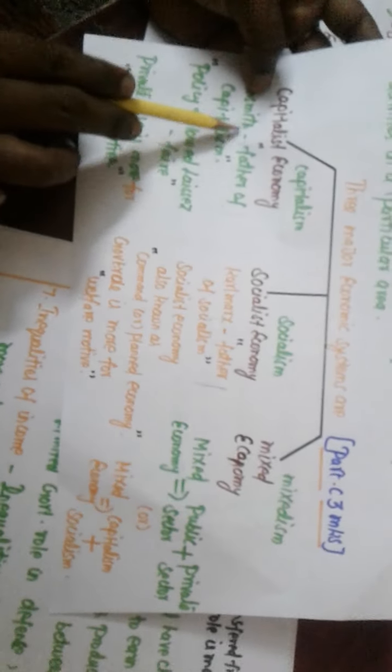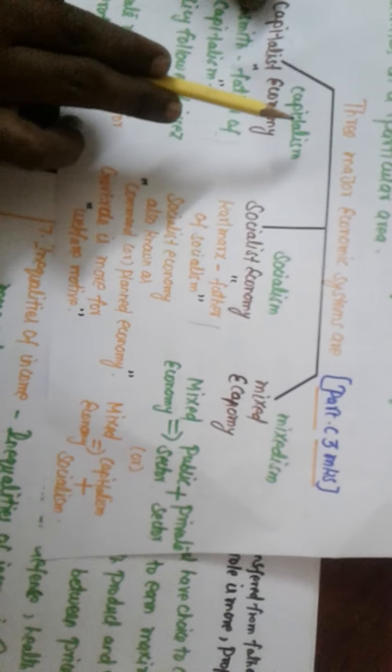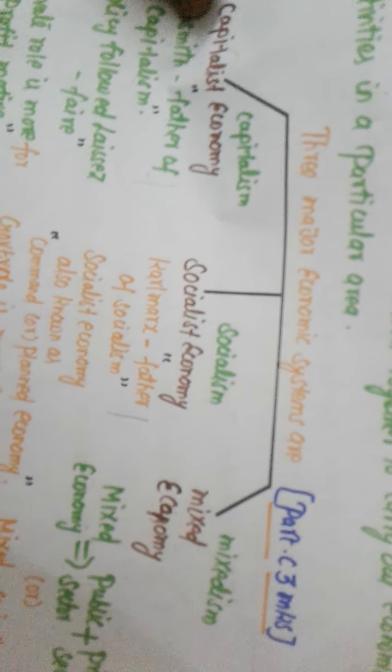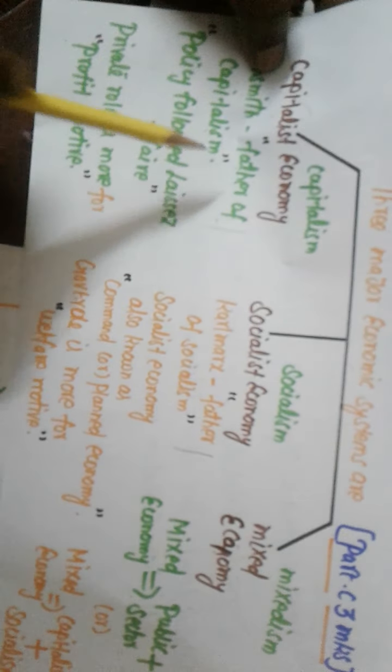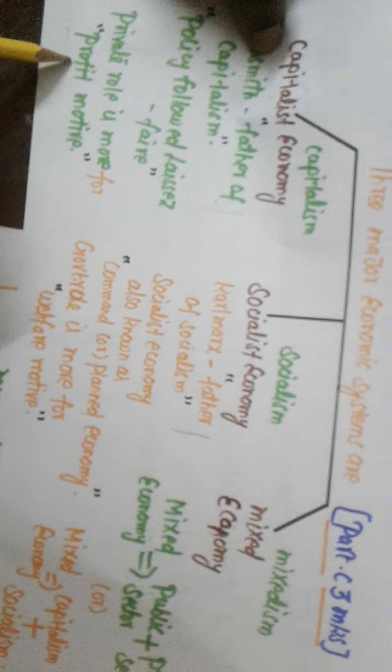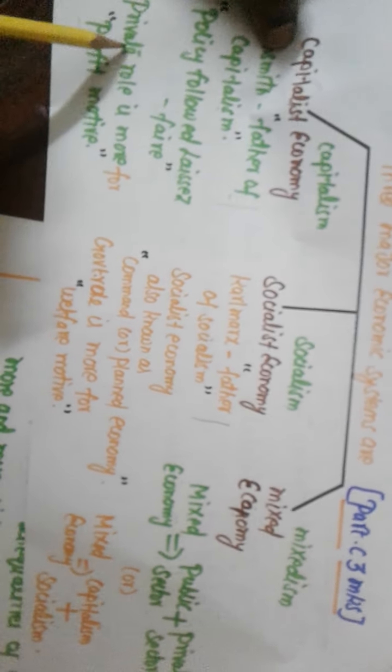Already we have seen capitalist economy. What does it mean by capitalist economy? We all know, no? Capitalist economy is also known as capitalism. Father of capitalism, Adam Smith. Policy followed under capitalism, laissez-faire. Main important aim of capitalist economy is profit motive. And here private persons, their role is always dominant. That capitalist economy features we are going to see in detail.